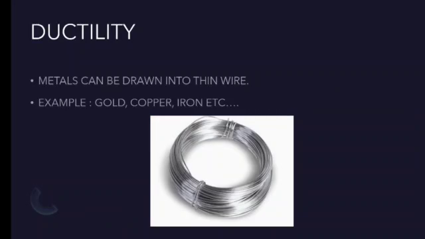Next property is ductility. Metals can be drawn into thin wires. Examples, like we have seen many copper wires and other kinds of wires, right? So all these wire forms are an example of ductility. So what do you mean by ductility? It can be drawn into wires. That is called ductility. Like copper, gold, iron, all these things we can draw into thin wires. This property of metal is called ductility.